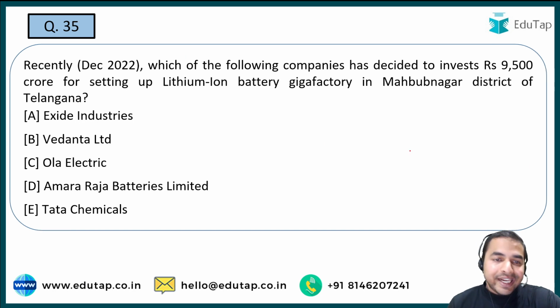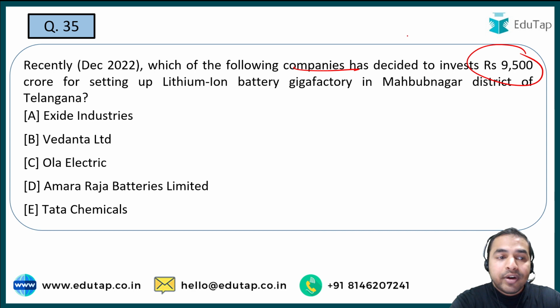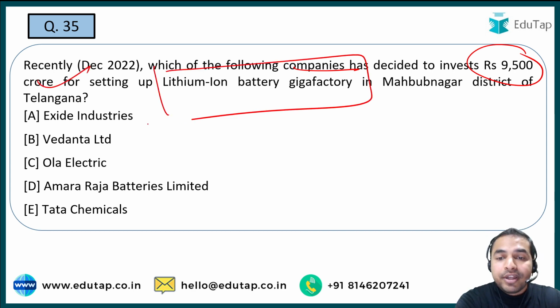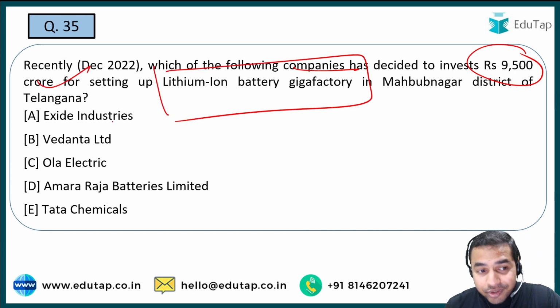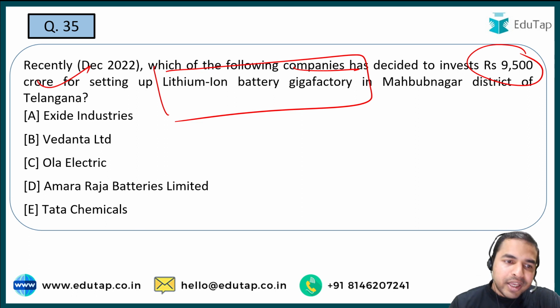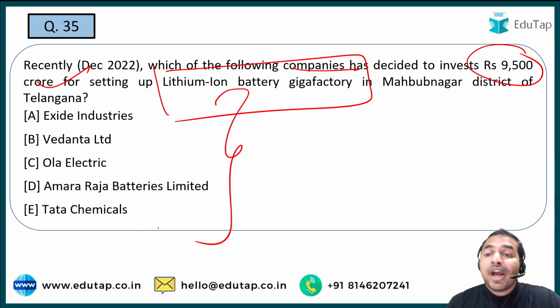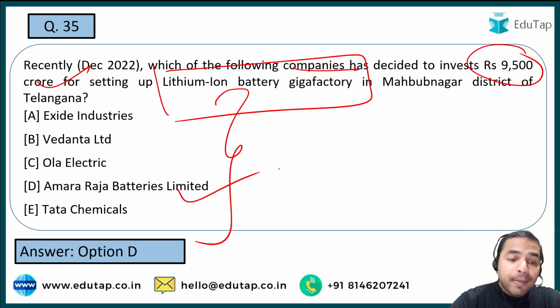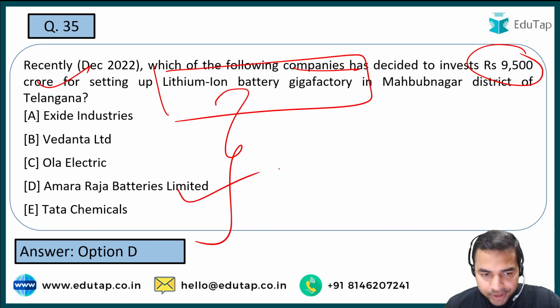a gold ATM. Now the next question, which of the following companies has decided to invest 9500 crore for setting up lithium ion battery gigafactory in Mahbubnagar district of Telangana? तो आपको बताना है कि वो कौन सी कंपनी है जिसने कहा है कि we are going to invest 9500 crores for setting up lithium ion battery gigafactory, and here guys the right answer is Amara Raja Batteries Limited. So this is the right answer.